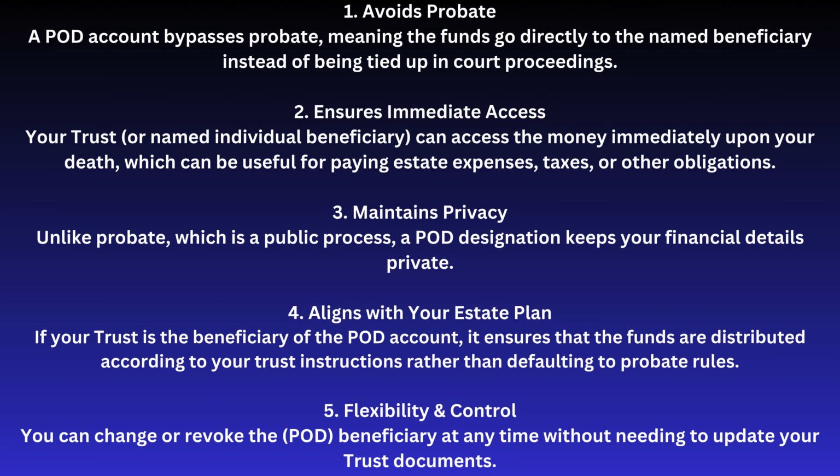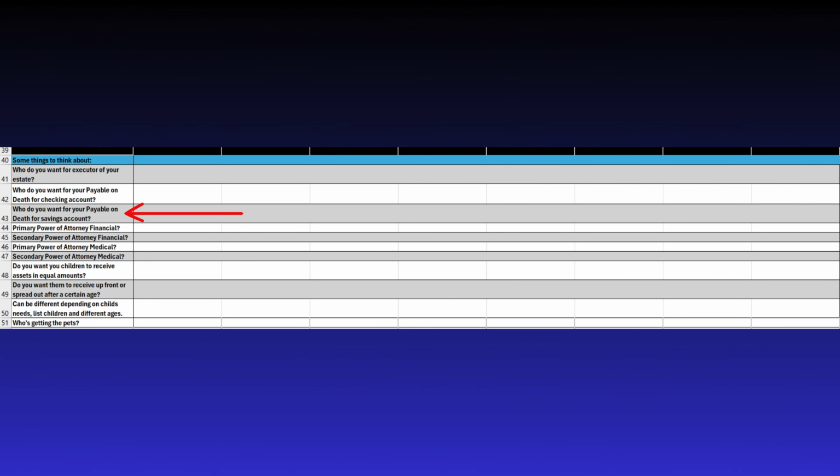5. Flexibility and control. You can change or revoke the POD beneficiary at any time without needing to update your trust documents. On to the next row down, row 43, it asks for a POD regarding your savings account. The importance of this aligns with the previous information about a POD for your checking account.